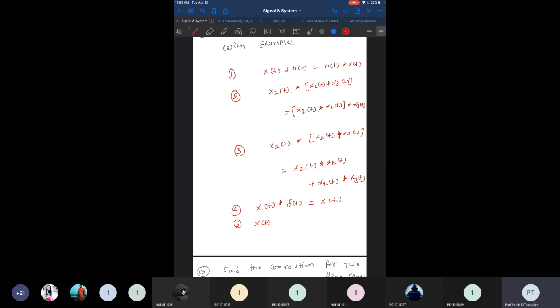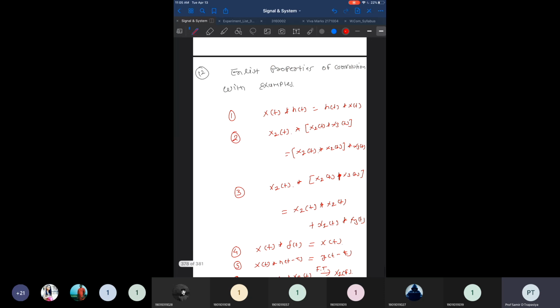So x of t multiplied with h of t minus tau, we are getting y also delayed by the same amount, t minus tau. The sixth property is the Fourier transform property. If we are doing the convolution in the time domain, it is equivalent to the multiplication of the respective frequency components in the frequency domain. So this is the sixth property.